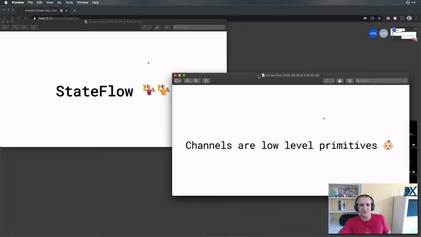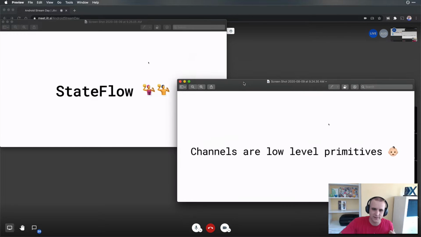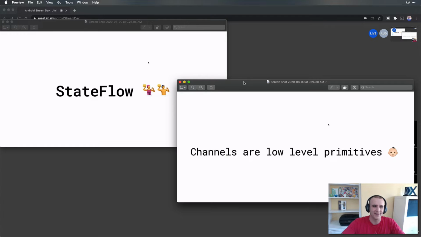So these are some screenshots from Akshay's talk. Akshay did an amazing talk about using Flow with Kotlin. I'll go into that in a second.